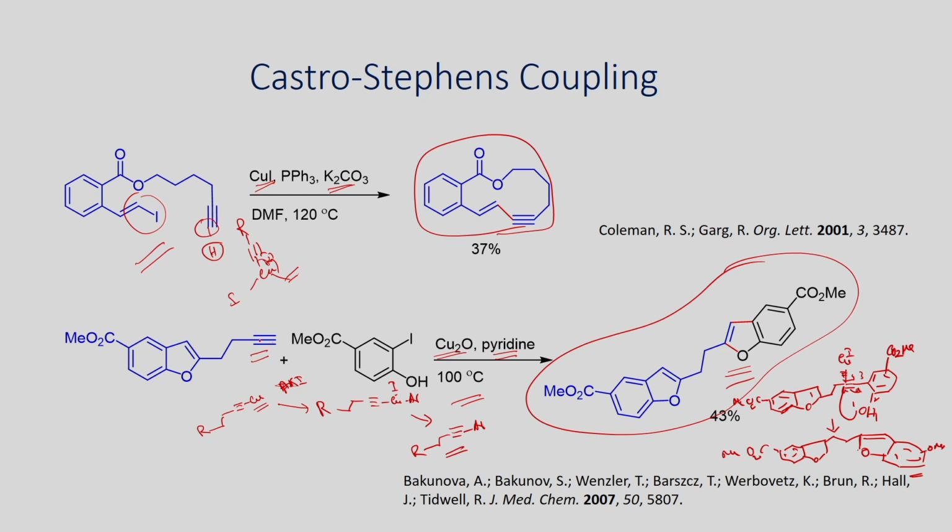So, here what happens is that coupling followed by cyclization happens, therefore, you will end up with this benzofuran as the product.